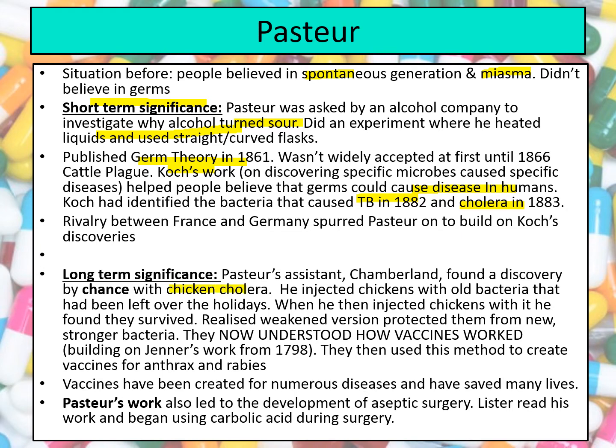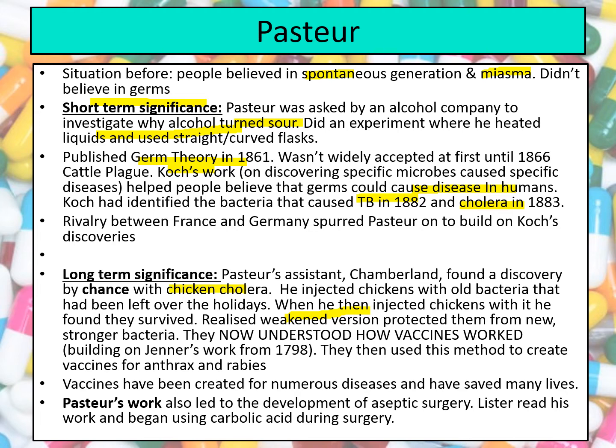They found that if they injected chickens with old bacteria that had been left, it had basically weakened the disease, and when they then injected the chickens with it, they found that they survived. So they'd accidentally, by chance, found this discovery that a weakened version of a disease protected them from a new, stronger bacteria of the same disease.